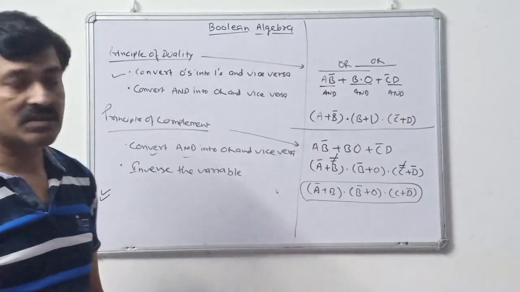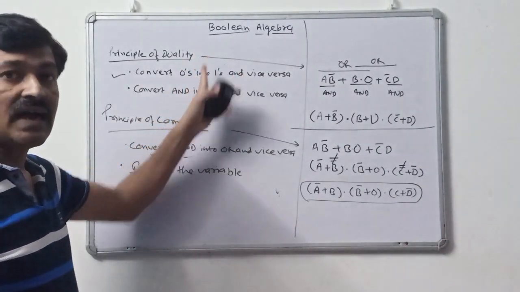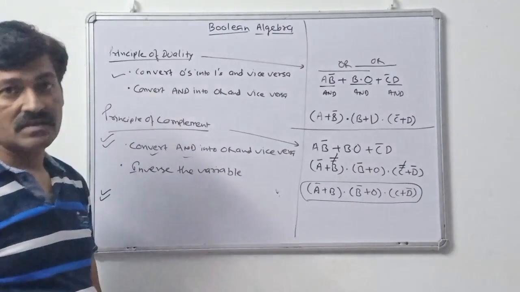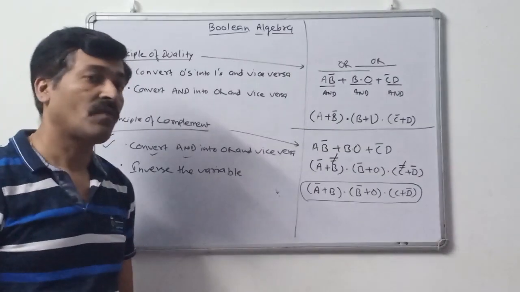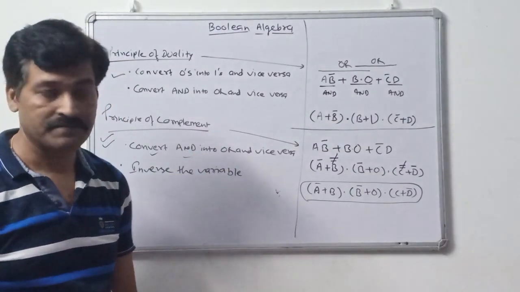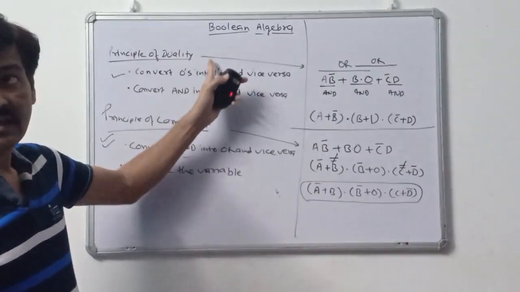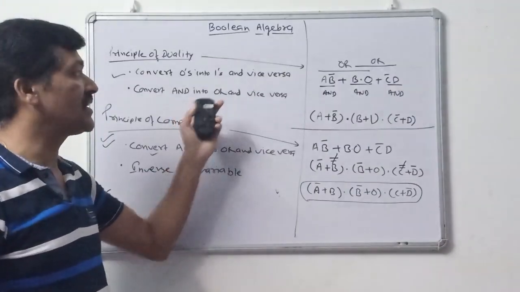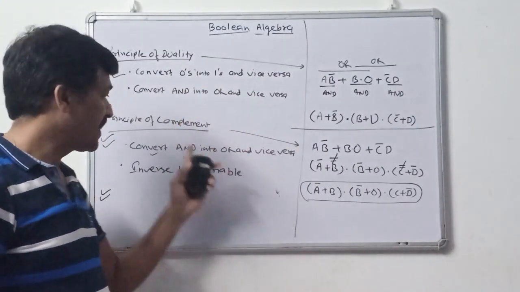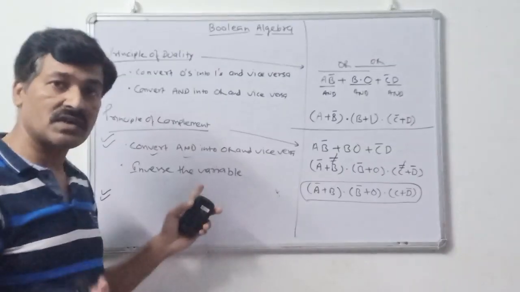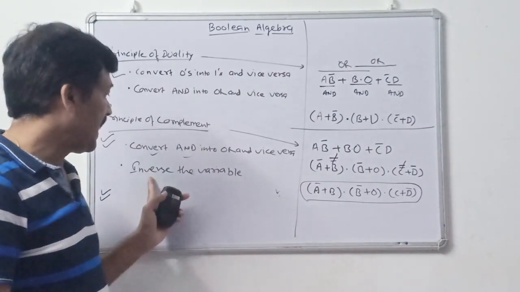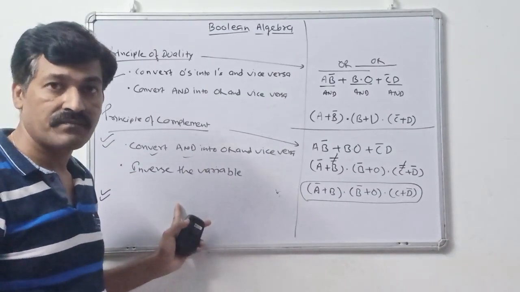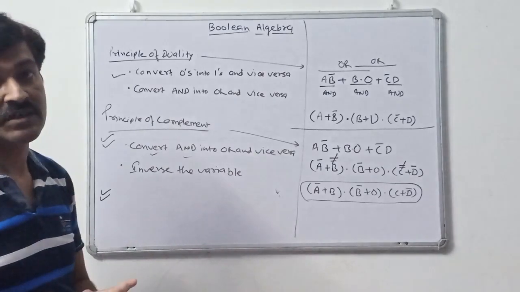So dear students, principle of duality and complement. It is very important to learn about, especially the complement. Later on we will discuss De Morgan's theorem, which is completely based upon this complement theory. So in the principle of duality, the zeros are converted into ones and ones into zeros, and AND is converted into OR and OR into AND. In complement, AND and OR replace each other, and each and every input variable is inversed. So duality and complement principles, dear students.